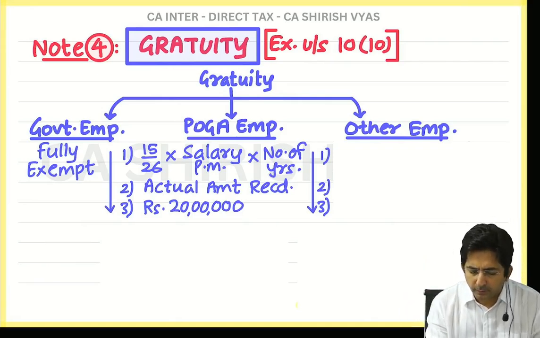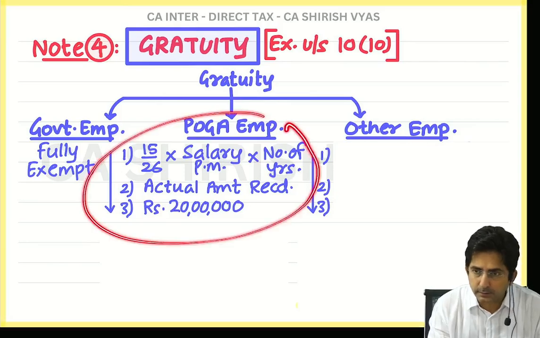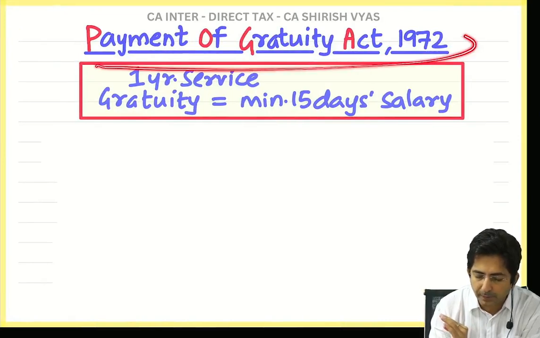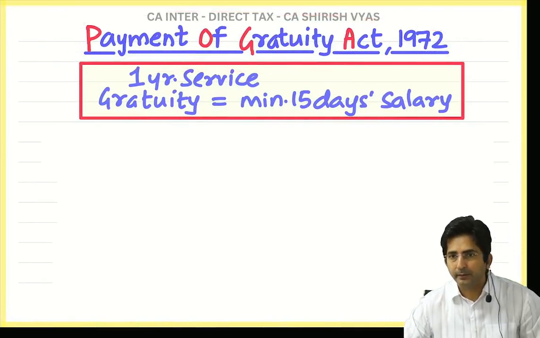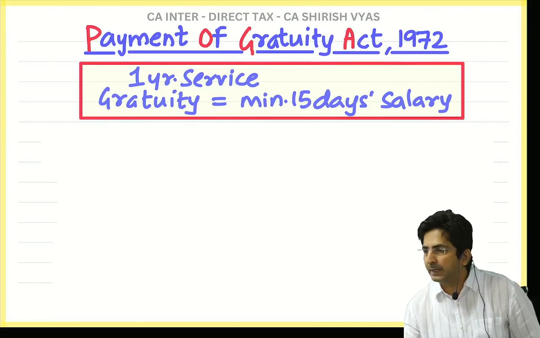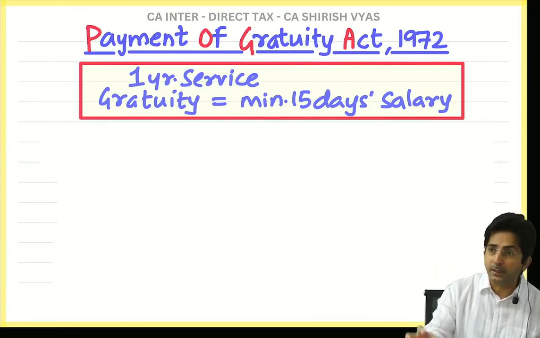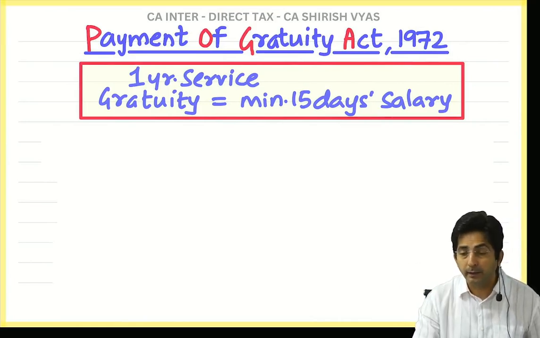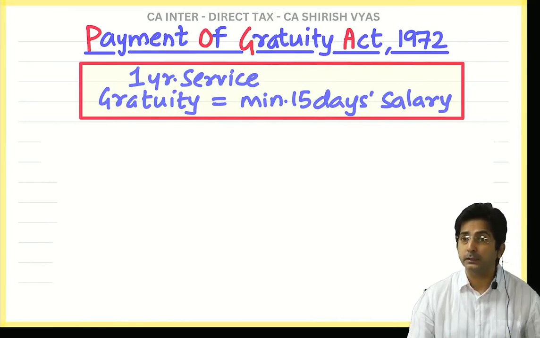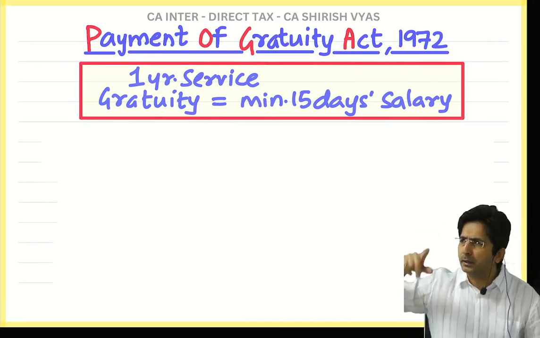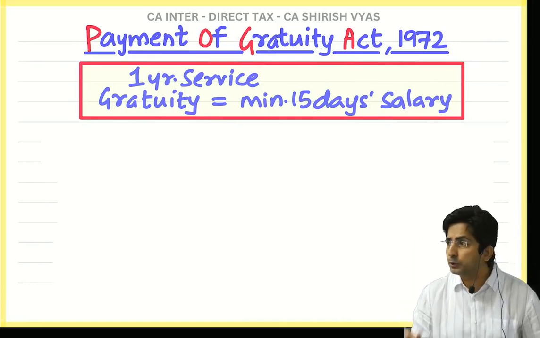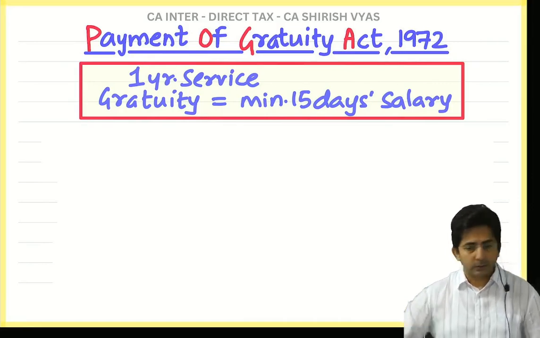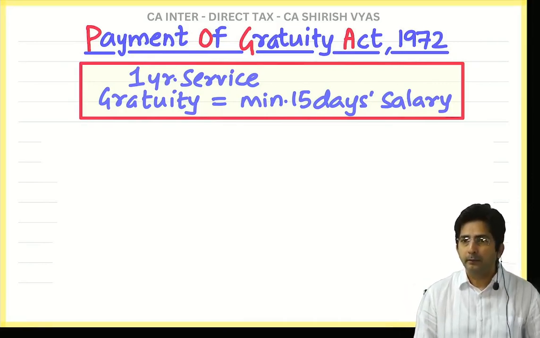So do one thing. To understand the concept of this, I will have to explain some rules about the Payment of Gratuity Act. You know what is the Payment of Gratuity Act? This is the act which is applicable in certain companies which makes gratuity payment compulsory. Now, if law says payment of gratuity is compulsory, law also should say how much. Law cannot simply say boss has to give gratuity without telling the amount.